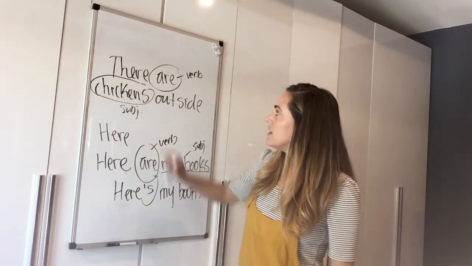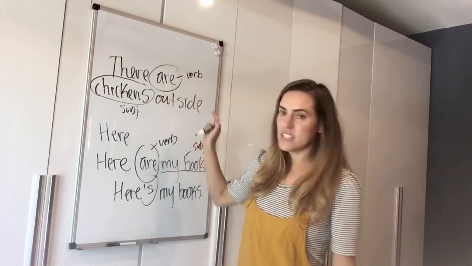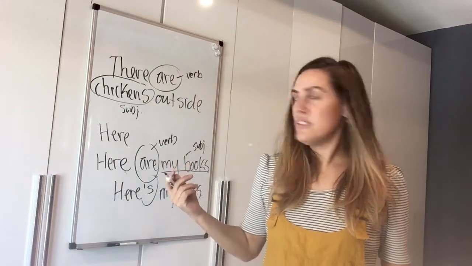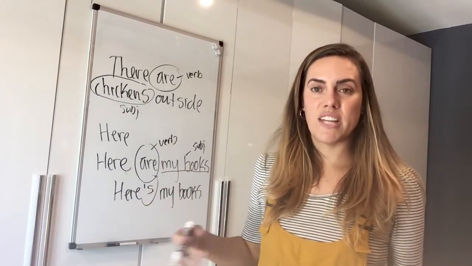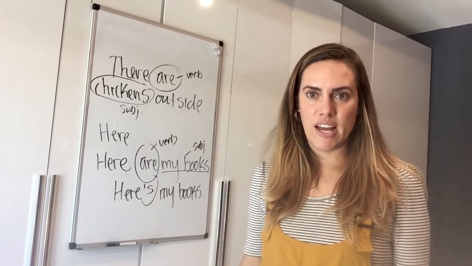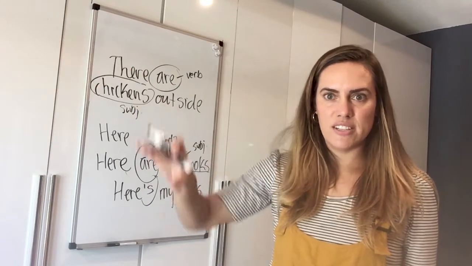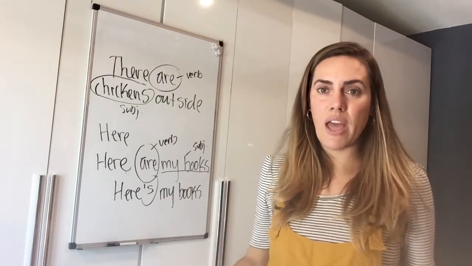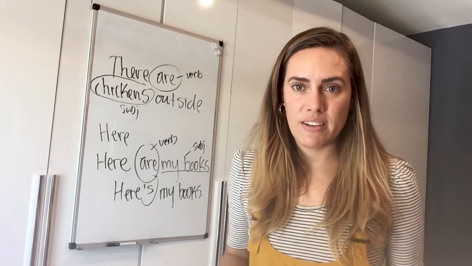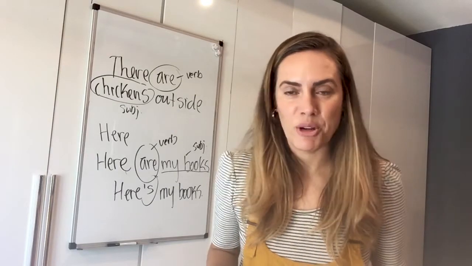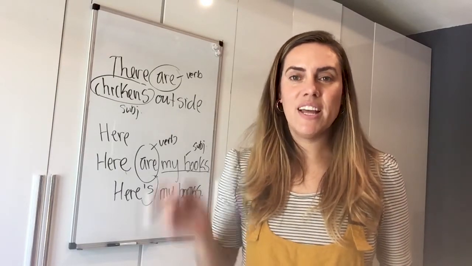Same thing up here. The chickens outside, okay? There's chickens outside. We'll say there's chickens outside, but there's many chickens. It should be there are. No, it's okay when you're talking, there's chickens outside, okay? Don't do it in academic writing. Just don't do it in academic writing. In academic writing, subject and verb always have to agree.